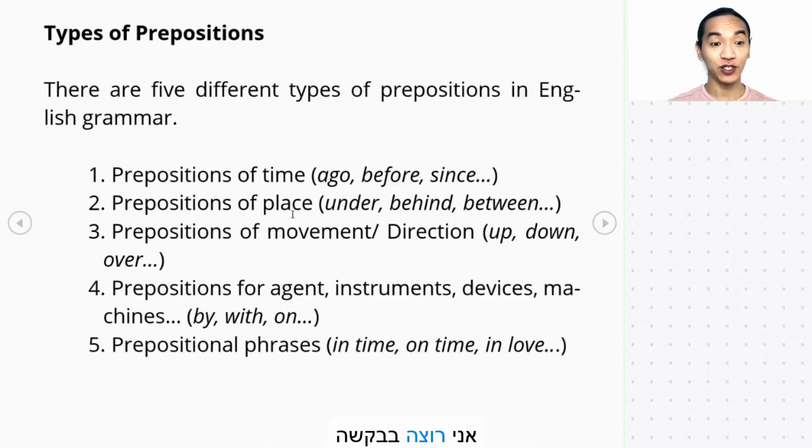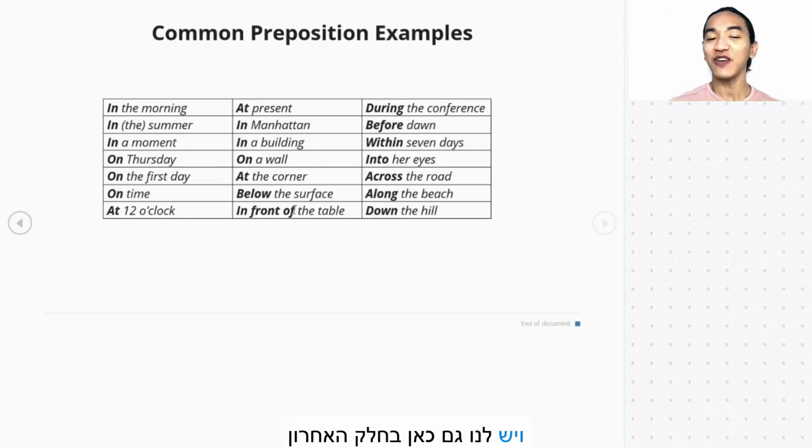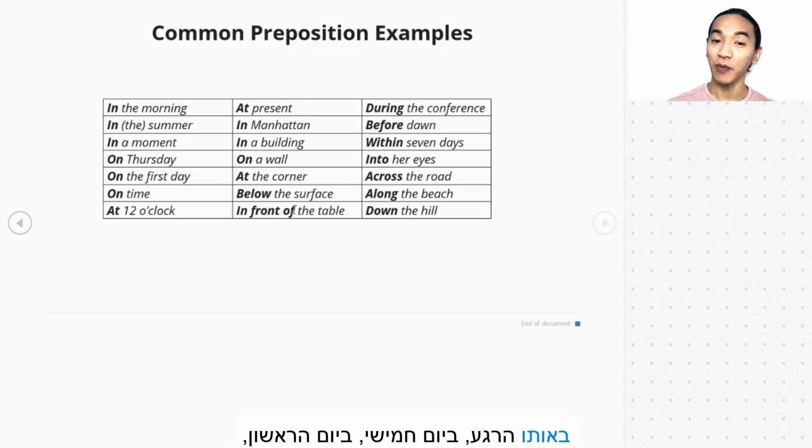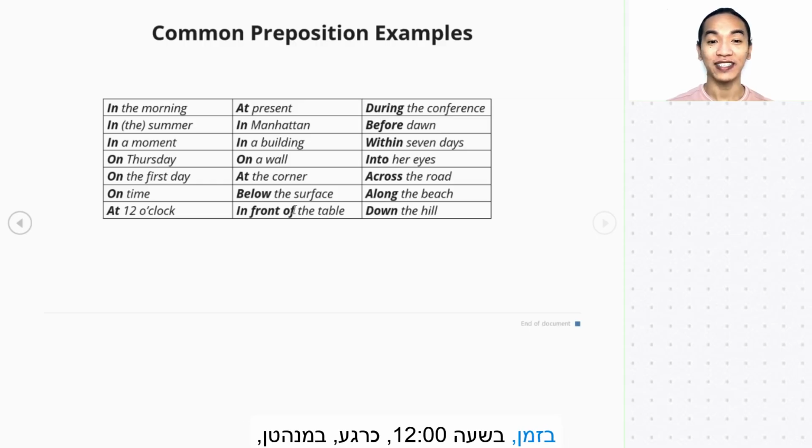Okay? I want you to please just remember the 5 types of prepositions. Okay. And we also have here, at the last part of this topic, common preposition examples. Okay, as you can see, we have in the morning, in the summer, in a moment, on Thursday, on the first day, on time, at 12 o'clock, at present, in Manhattan, in a building, on a wall, at